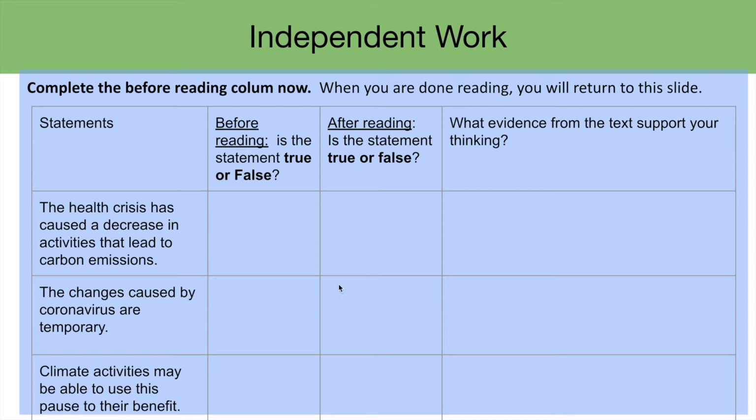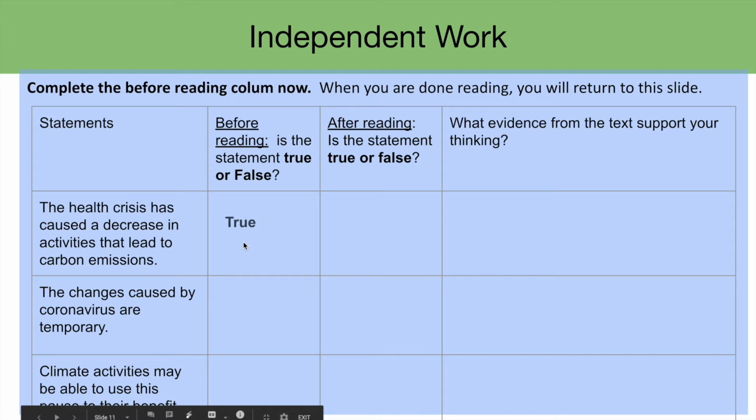During my reading, I'm going to get more information that may change my answer or keep it the same. And I'm also going to provide text evidence to support that answer. And finally, the last statement is climate activists may be able to use this pause to their benefit. True or false? After reading, I'll come back and revisit, and then I will provide text evidence.